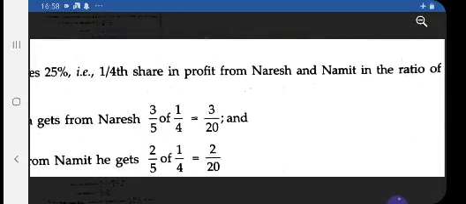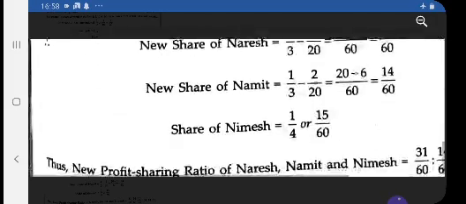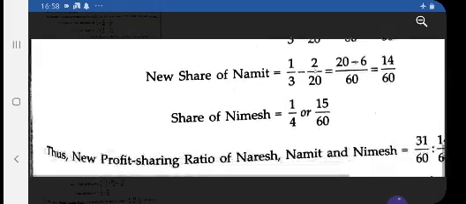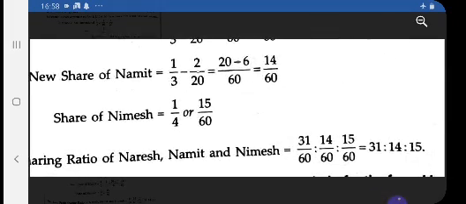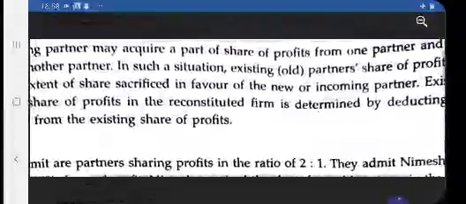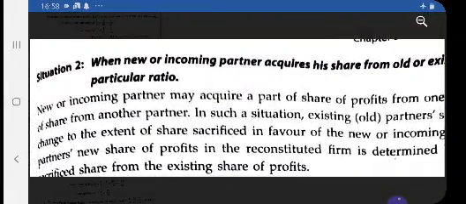What you have done: first you have calculated the surrender part, see 3/5 of 1/4, 2/5 of 1/4. Then you deducted that surrender part from the old shares, and then making the denominator common you will get the new ratio. So this is the same case we followed when the shares of the new partner are bought by old partners equally, and this is the case when the new partner's shares are bought by old partners in some agreed ratio, that is a particular ratio.